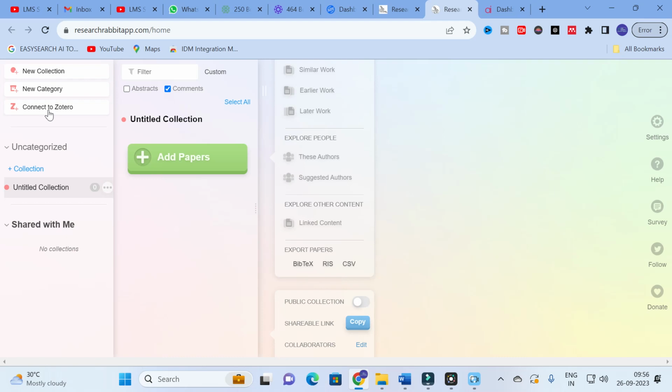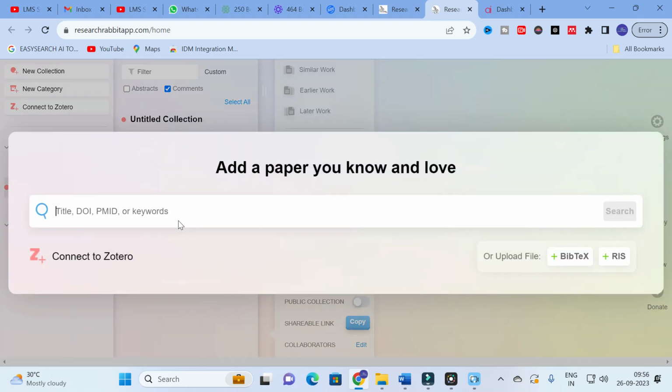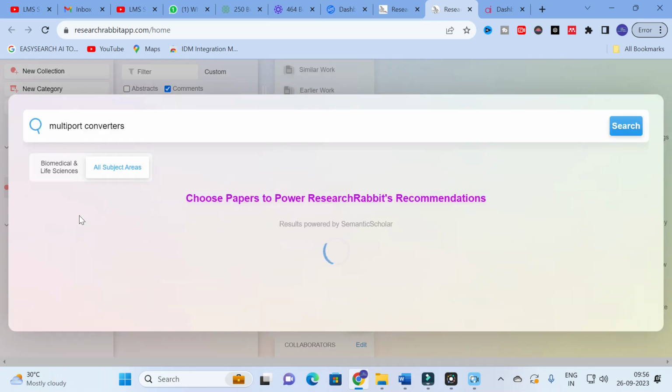In order to find papers, you first have to search for papers. First click on add papers. Here you can search for a paper in terms of title, DOI number or keywords. Whatever you want, you can type. You can give a title or a specific area. For example, I am going to give multi-port converters. After giving multi-port converters, click on search.